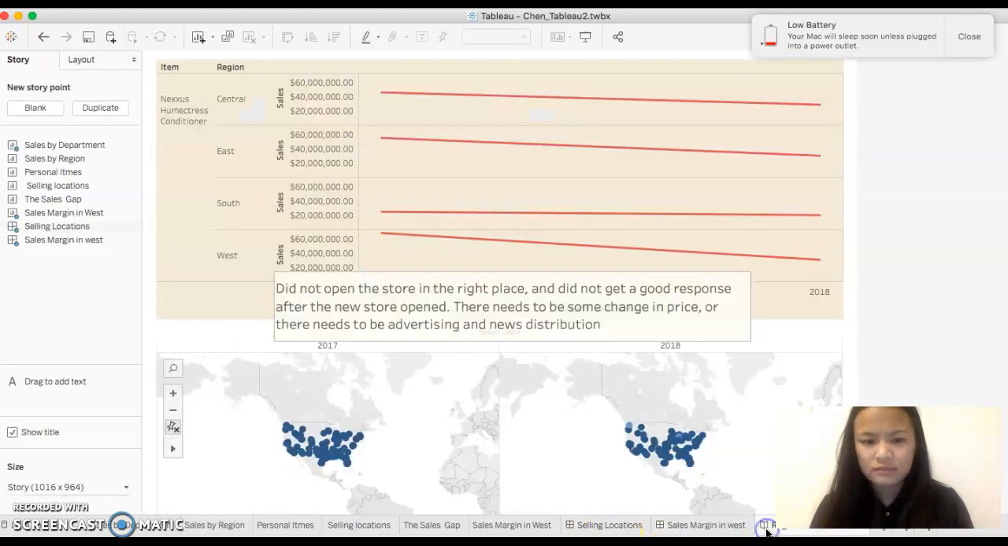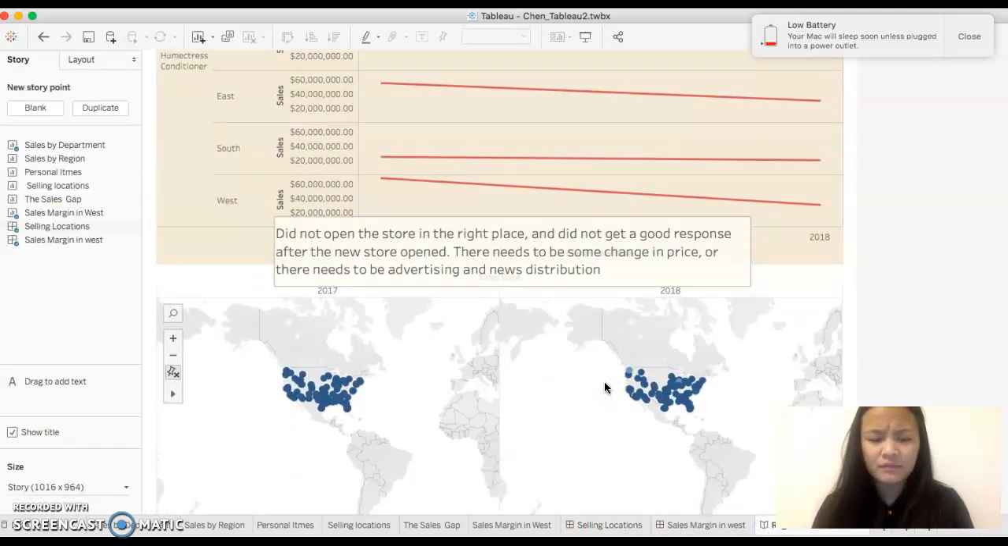Yeah, and then I personally think that the owner should be opening up the store at the right place. They should actually do a market evaluation to check out what's really going on, not just want to cut the prices.